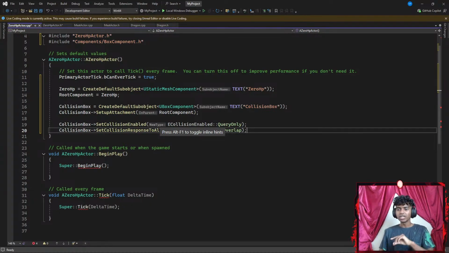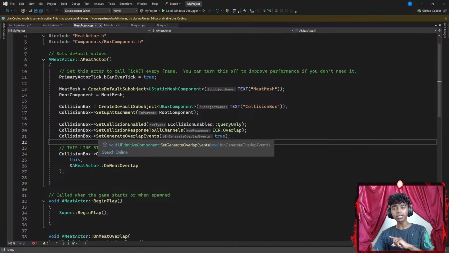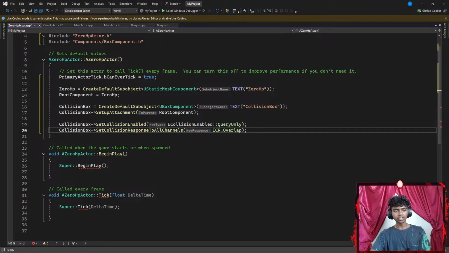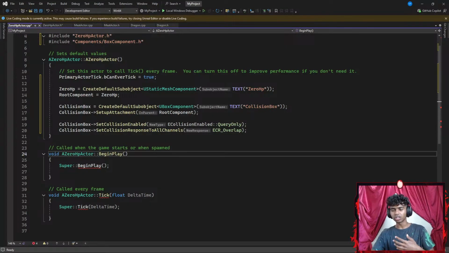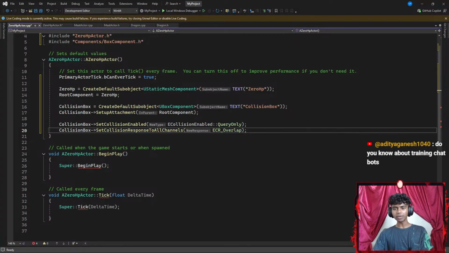Okay, let's see. Now, once I'm done with set collision response to all channels, let's go to my meet actor C++. I got to set my collision box's set generate overlap events as well, which is going to be true. Usually, I do this stuff in my editor. I could do that in Unreal Engine as well, but I feel I have more control in code, because I will be using my code to do something if my collision box collided with something else.